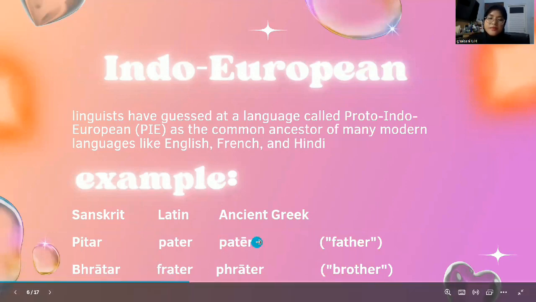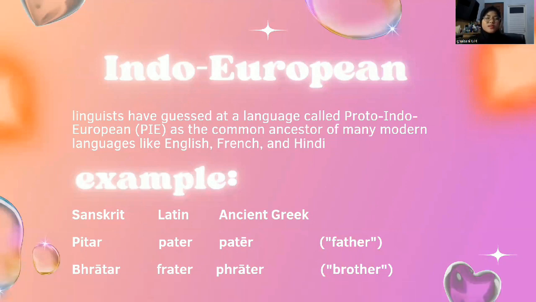There are some different spellings, but the pronunciation is almost similar to one another. So these words demonstrate some common vocabulary across different Indo-European languages. Despite differences in pronunciation and spelling, it's interesting to see how words can be related across languages that are part of the same language family.